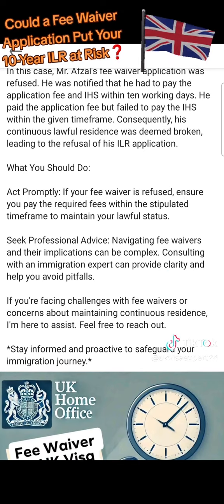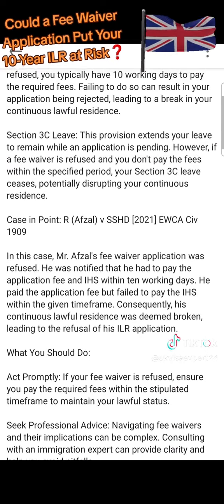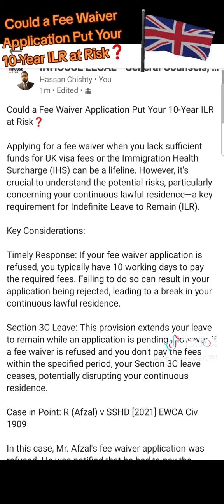So it is very important that when you make this fee waiver application, even if it gets accepted, which is really good, you still have to put in the application within 10 working days. If not, then again you need to pay the application cost and the IHS cost. Therefore, you don't have to suffer later.